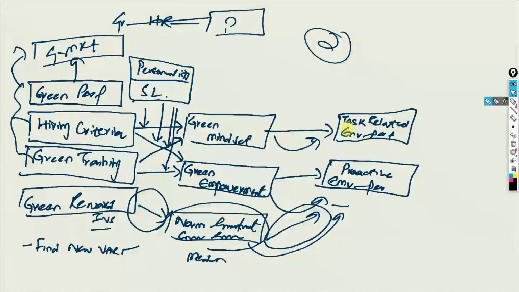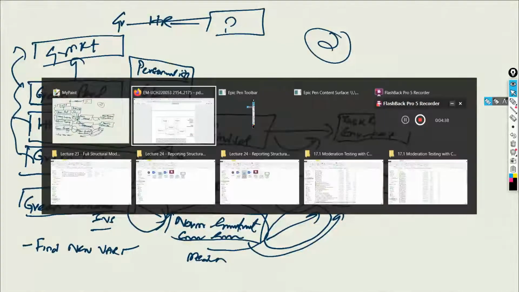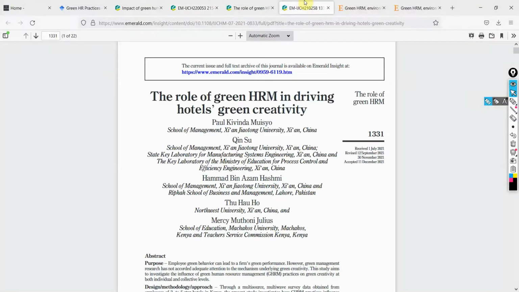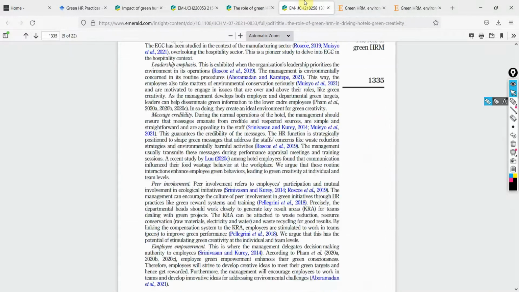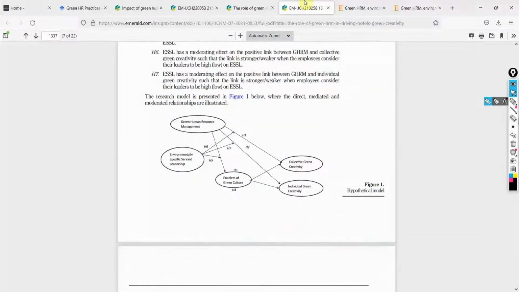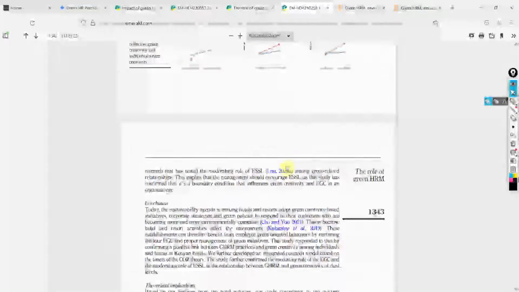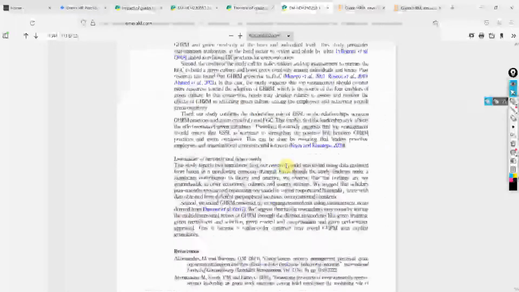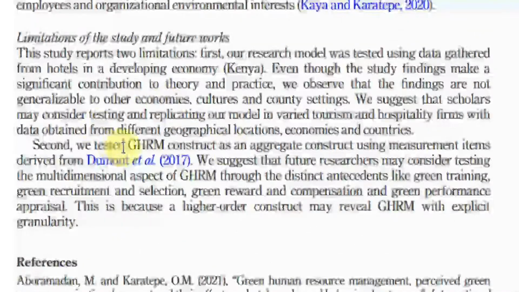If you're still not sure, you can look at the other paper as well that we've got. Let's look at this one here. The hypotheses are there, so it's quantitative research. Look at this. They have taken servant leadership as a moderator as well. Have they recommended any outcomes? Any new mediators? Any new moderators? Here it is, future work. They are asking to have a multi-dimensional construct. We already have a multi-dimensional construct because we are taking individual dimensions, or individual HR practices.